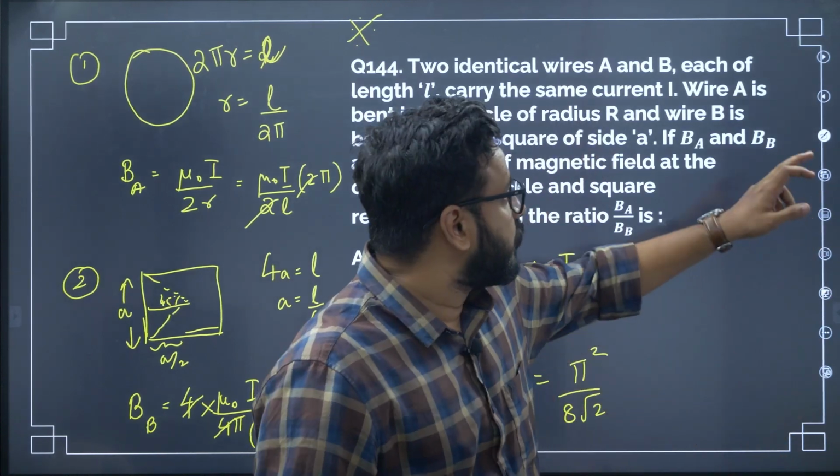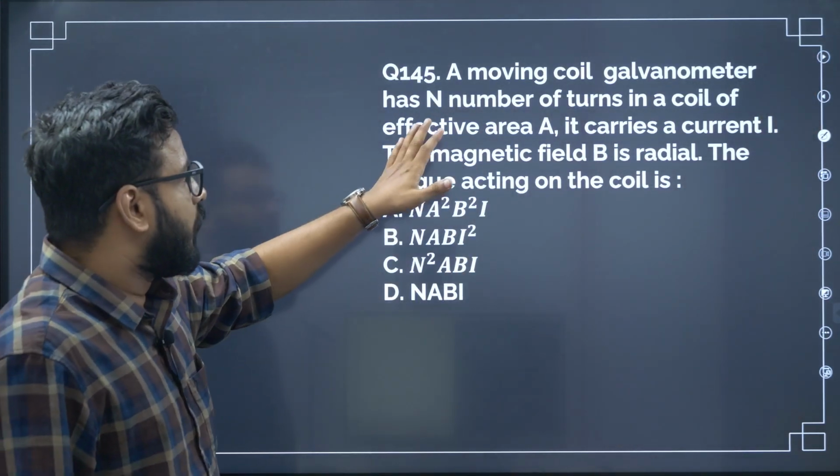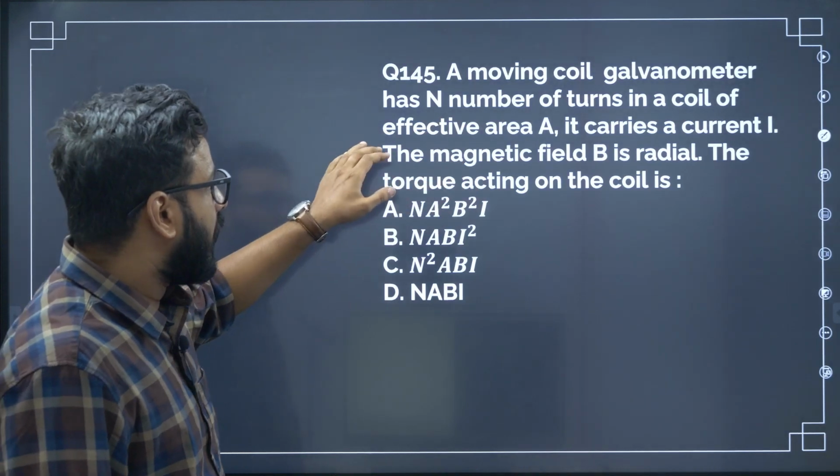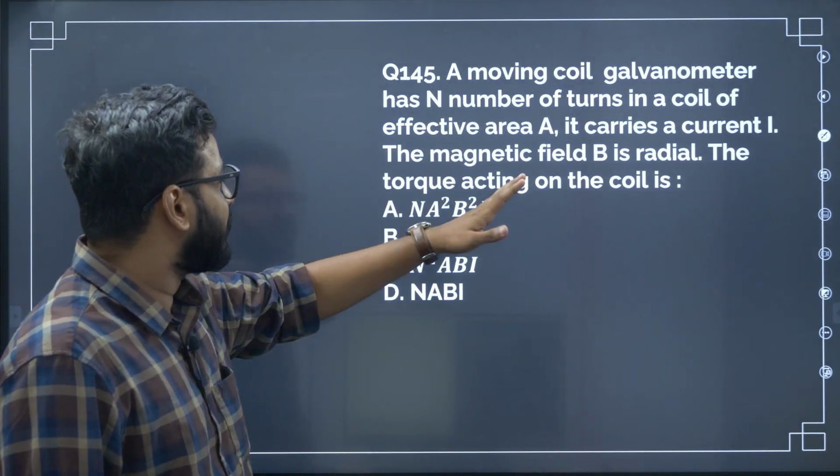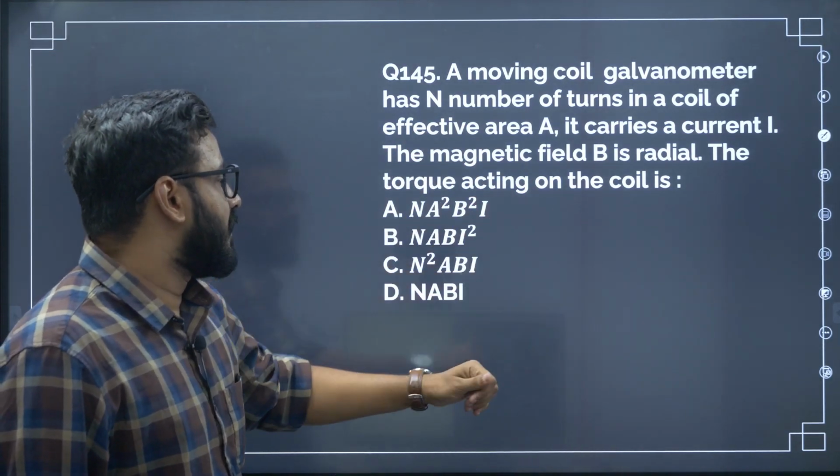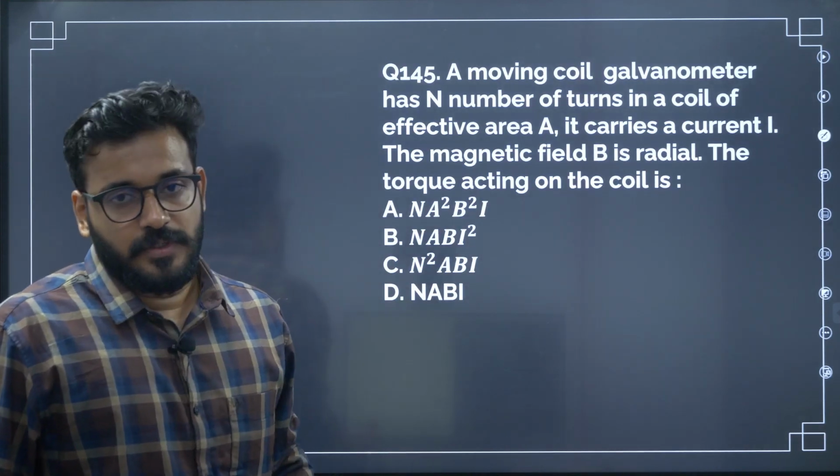Fine. Yes, let's look at the next question. Moving coil galvanometer has n number of turns in the coil. Effective area is A. It carries current I. The torque acting on the coil is. It's a very straightforward question.